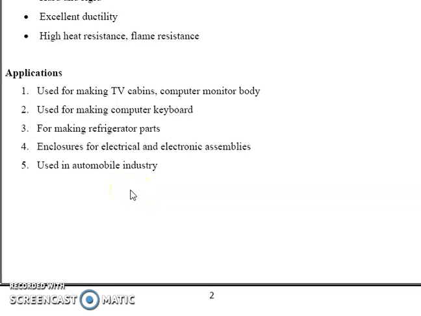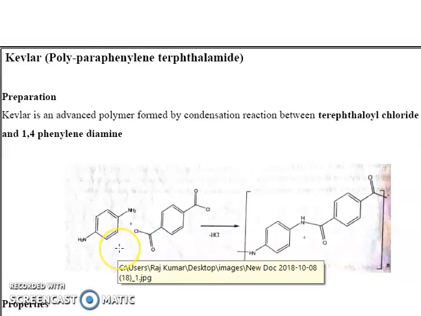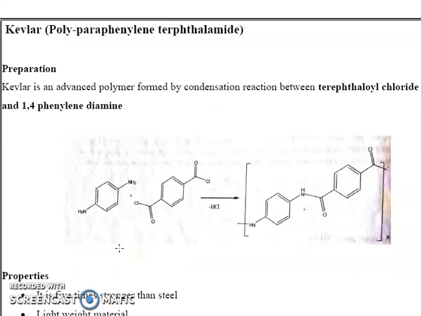ABS: preparation, property, application. In preparation, by combining together three monomers, ABS is prepared. Next, the second copolymer, Kevlar. Kevlar is polyparaphenylene terephthalamide.